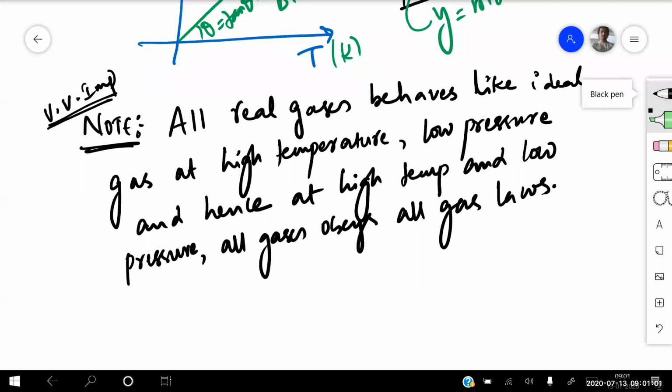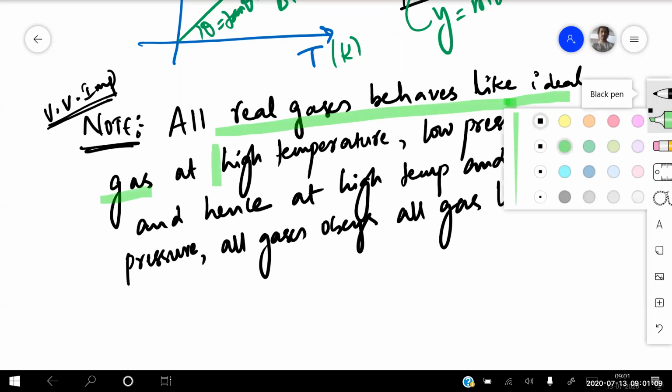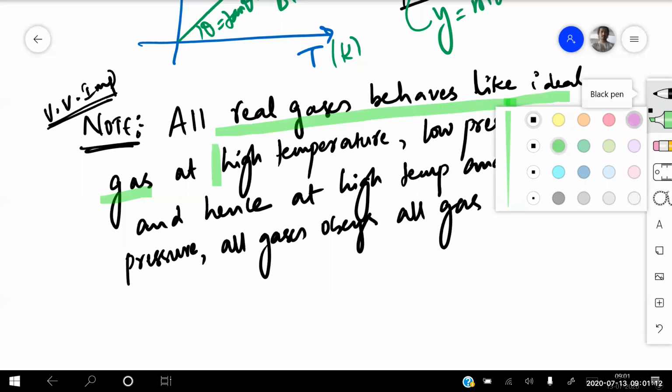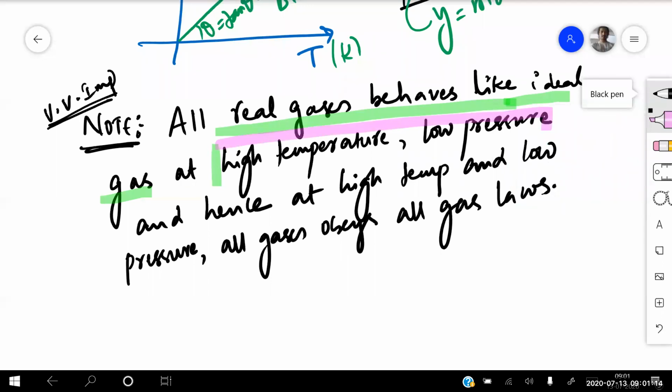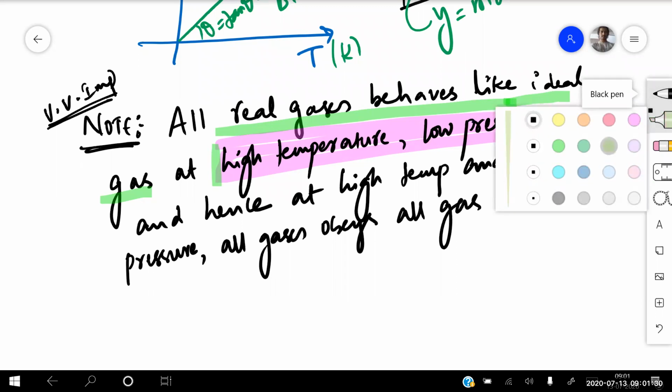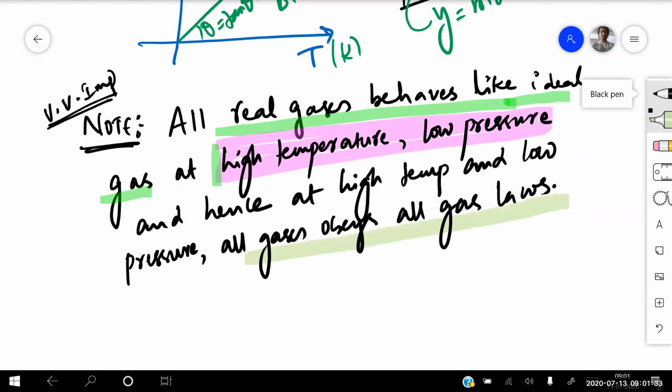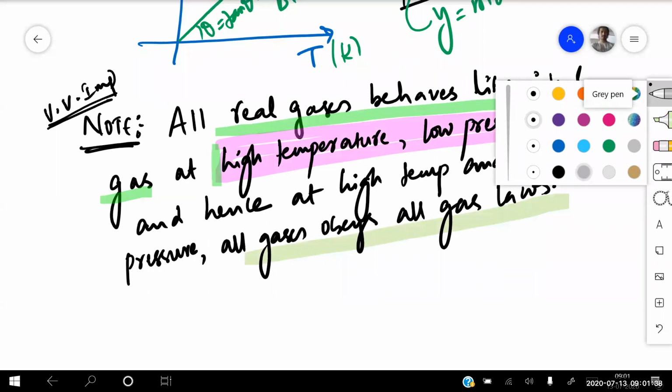All real gases behave like an ideal gas at what conditions? At high temperature and low pressure. Clear for everyone? At high temperature and low pressure, all real gases behave like an ideal gas, and hence all the gases will obey the gas laws. So these are the points you need to remember for your exams. Clear for everyone?